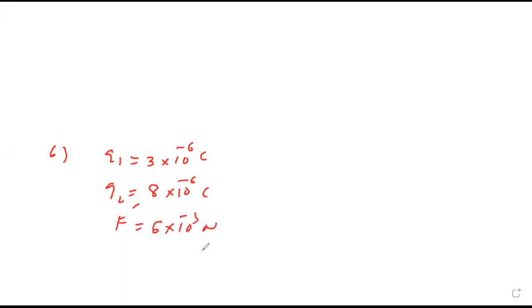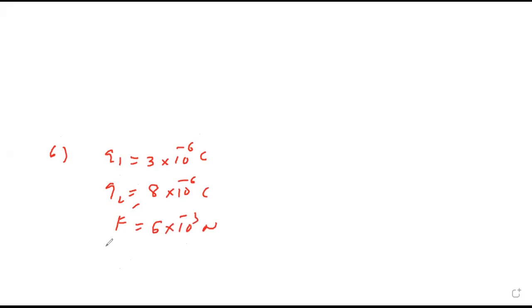Two point charges, I can call the first one Q1, is 3 into 10 raised to minus 6 coulomb, and Q2 is 8 into 10 raised to minus 6 coulomb. They repel each other by a force of 6 into 10 raised to minus 3 Newton.